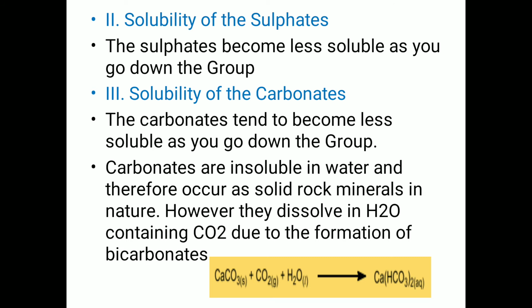Carbonates are insoluble in water and therefore occur as solid rock minerals in nature. However, they dissolve in water containing CO2 due to the formation of bicarbonates. Here is the reaction of calcium carbonate, CO2 and water, which produces calcium bicarbonate.